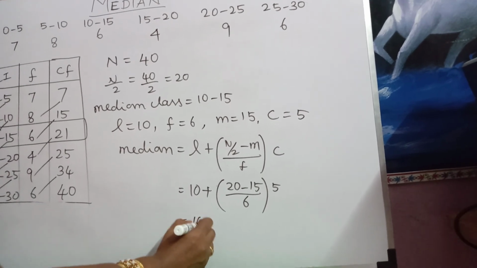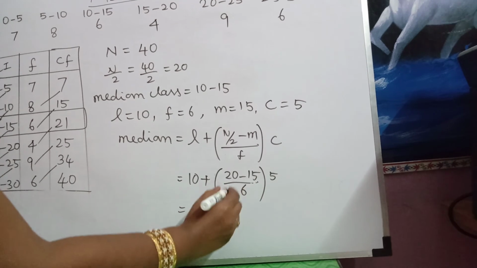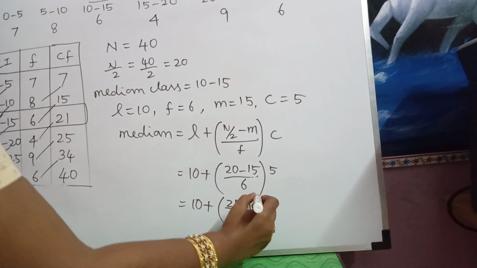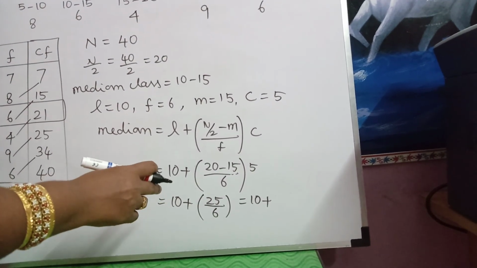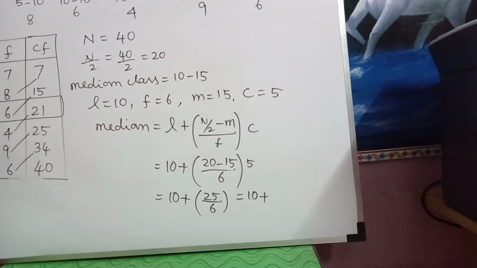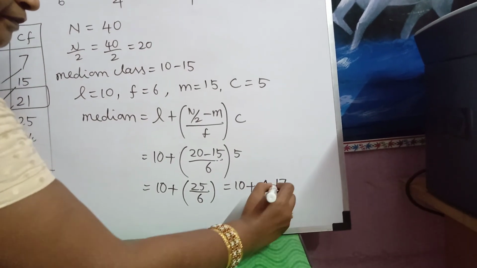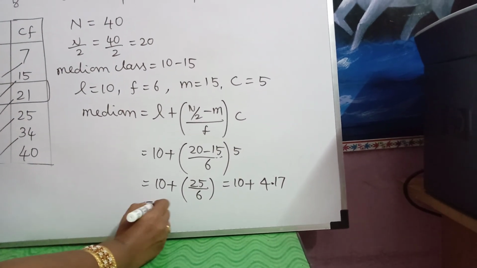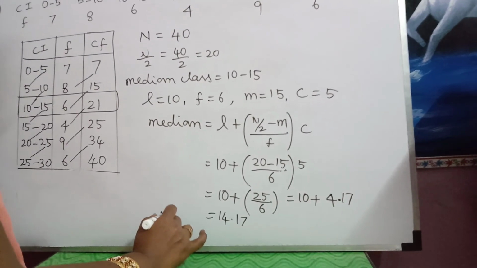First we simplify the bracket term. 20 minus 15 is 5. 5 fives are 25. What is 25 by 6? Using the help of a calculator, I found that it is 4.17. Adding 10 plus 4.17, which is equal to 14.17. This is the median for the given question.